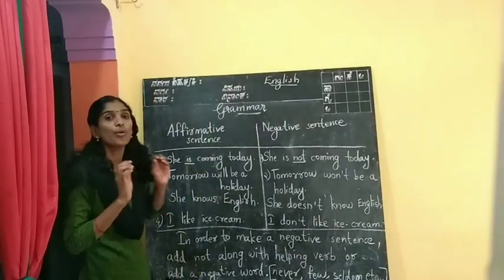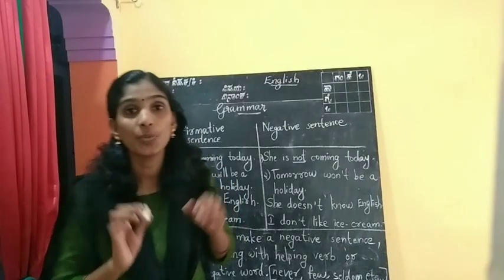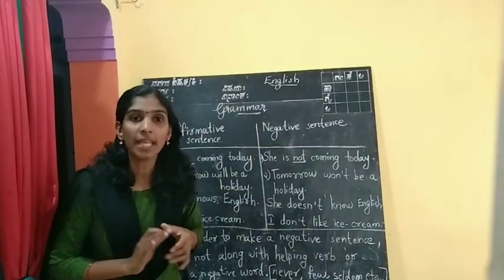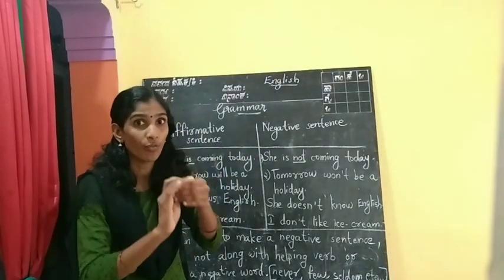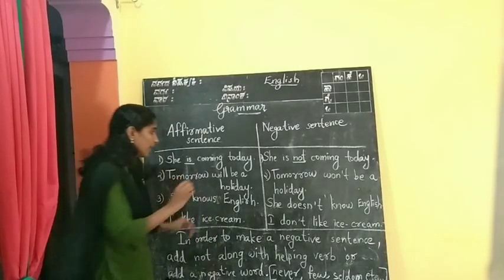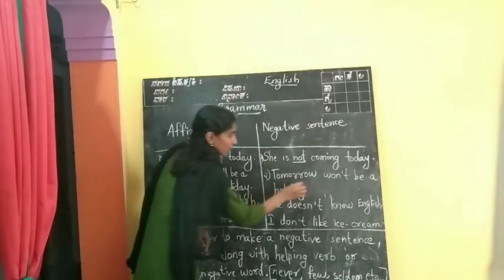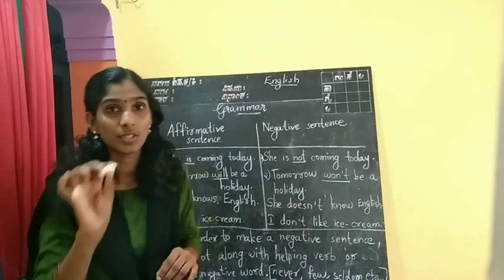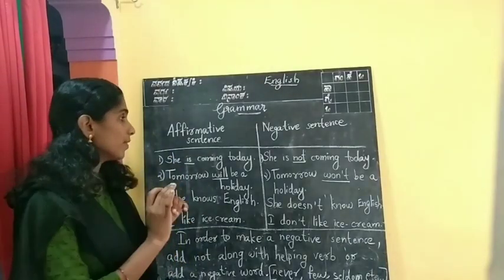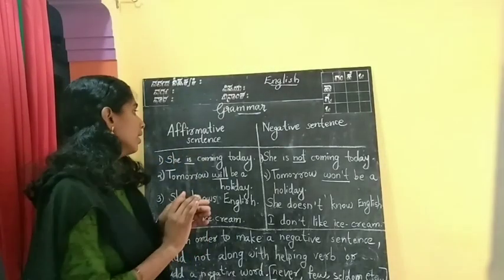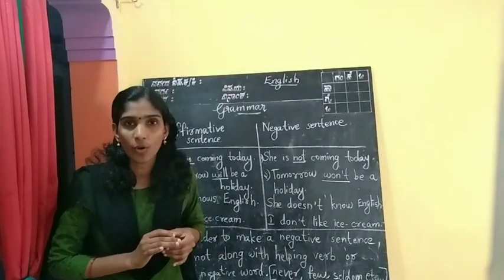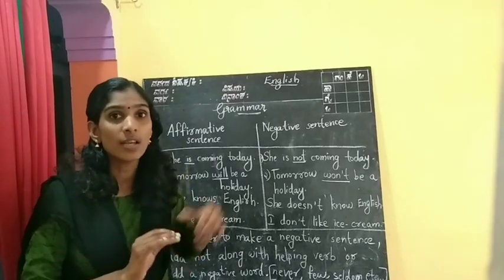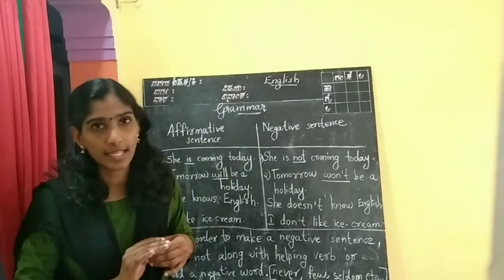Tomorrow will be a holiday. See, tomorrow won't be a holiday. Here, will is the helping verb. Won't is will plus not. The short form is won't. Will plus not is equal to won't. Tomorrow won't be a holiday is a negative sentence. Why? Because there is not in that sentence, right?